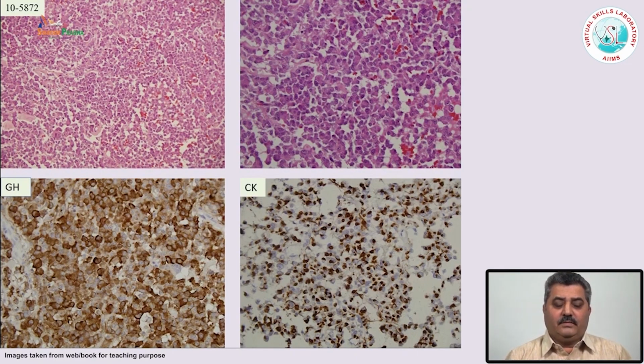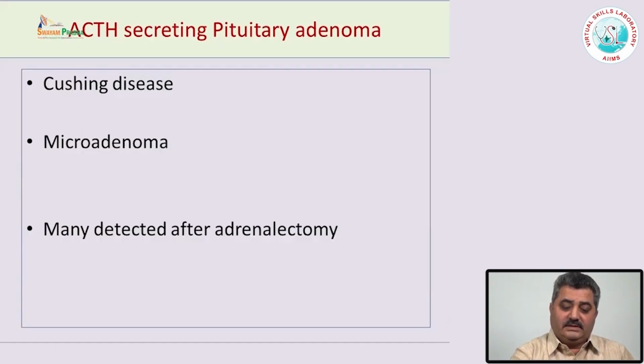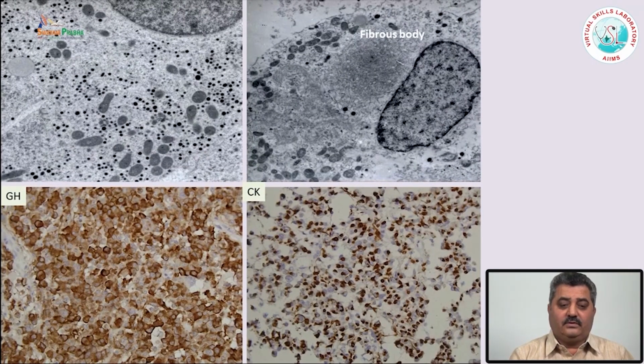And this shows the microscopy. These are the tumor cells which have a very eosinophilic, abundant cytoplasm, and these cells are positive for growth hormone. Now, depending upon whether it is the sparsely granular or the densely granular type, immunohistochemistry can tell: in the sparsely granular there are few cells which are positive for growth hormone, whereas in the densely granular, the cells are diffusely positive for growth hormone.